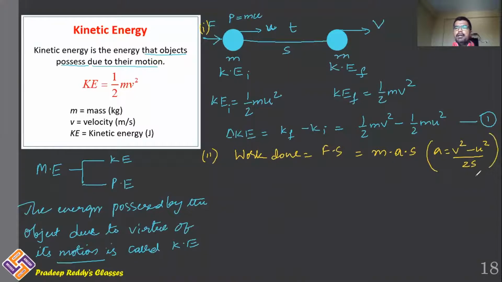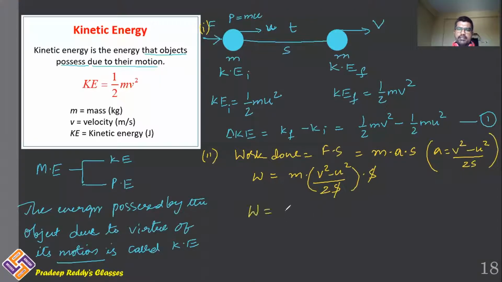This is from the basic equations of kinematics. I'll replace that a with (v square minus u square) by 2S in this equation. So work done will be written as m into (v square minus u square) divided by 2S, into S. This S and S get cancelled.